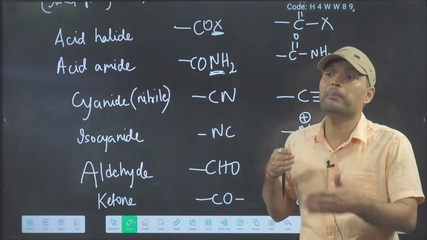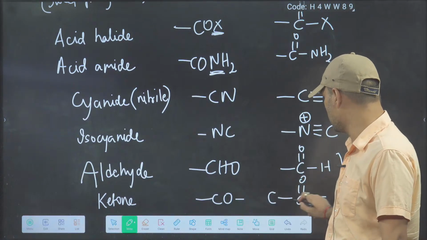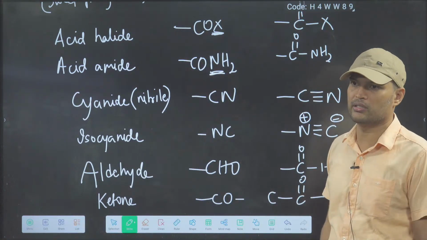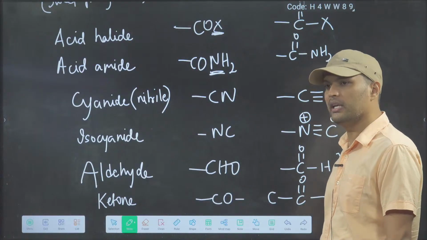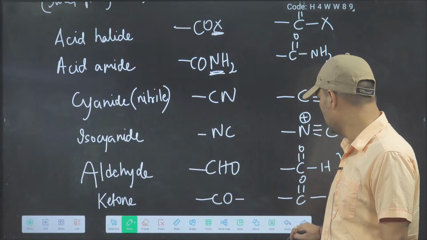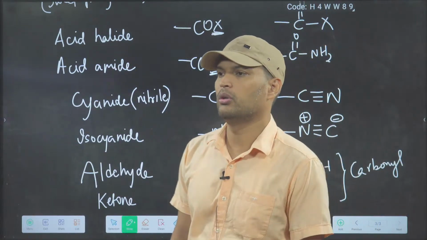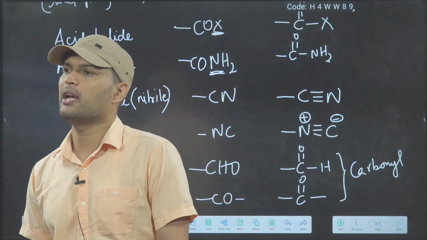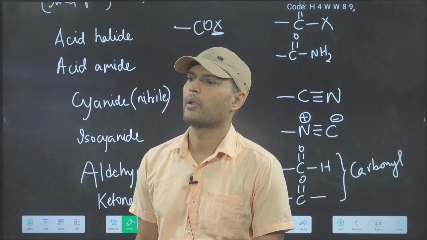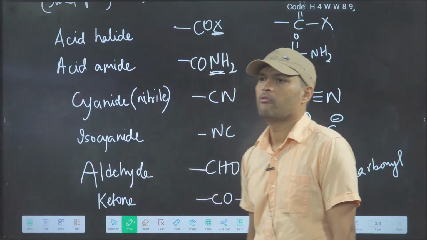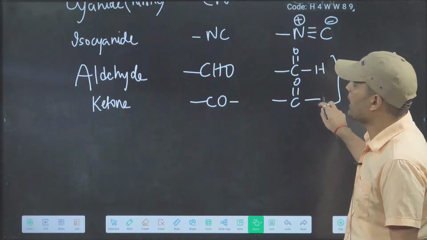But if it is in the middle, here C double bond O with carbon on this side like this, then it is ketone. Middle, ketone; terminal, aldehyde. Got the point? Okay. Aldehyde, ketone.